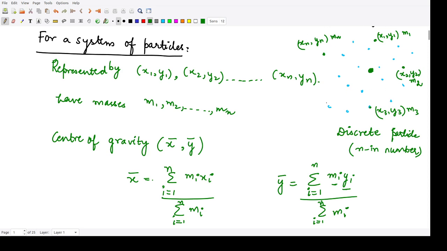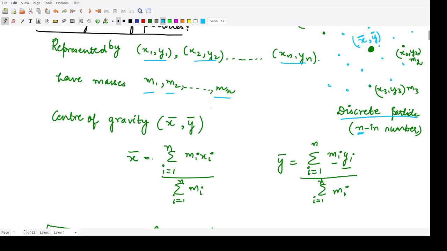Then the center of mass, center of gravity, has coordinates which we call x bar and y bar. So this is the discrete nature of particles: we have n particles present at different locations in space, where x1 y1, x2 y2, up to xn yn represent their positions, and m1, m2 up to mn represent their masses.